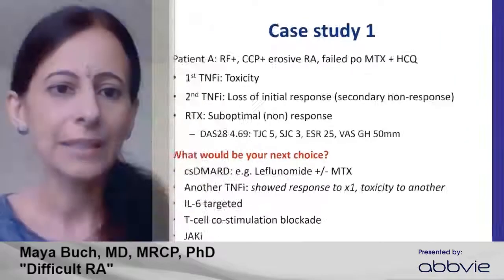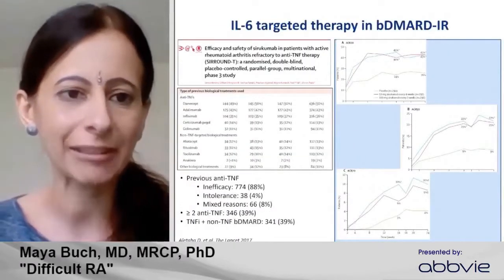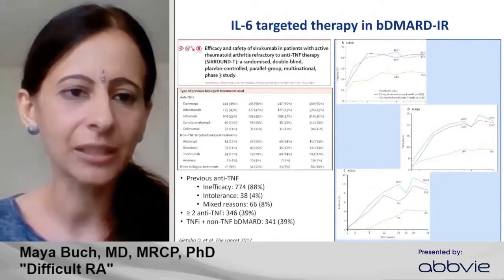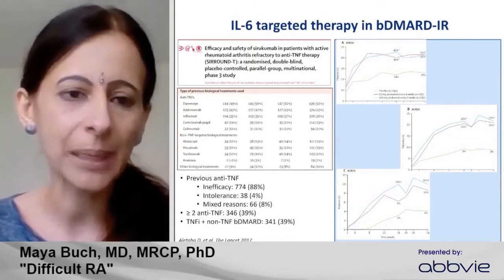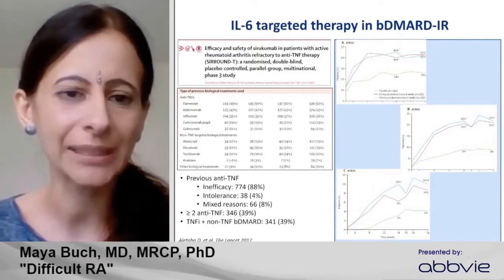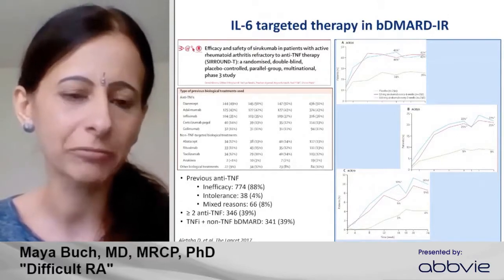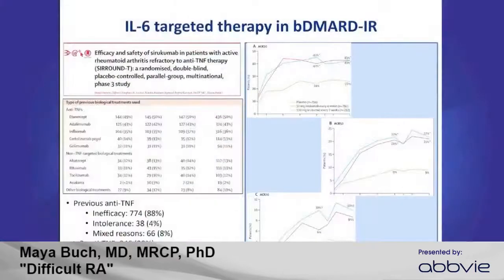Okay, so this patient actually went on to receive an IL-6 targeted therapy, and I've highlighted here a trial by Alitaha et al. called SURROUND-T of sirukumab, an IL-6 monoclonal antibody, specifically in patients with active disease but refractory to anti-TNF therapy.